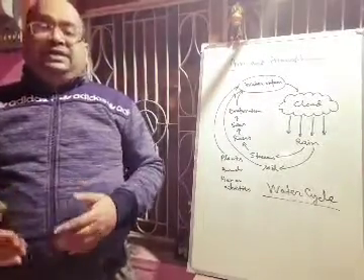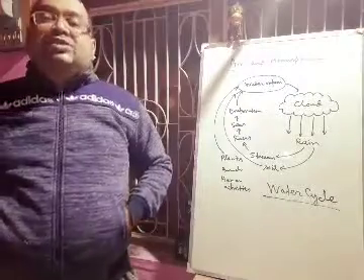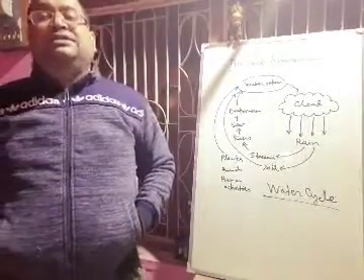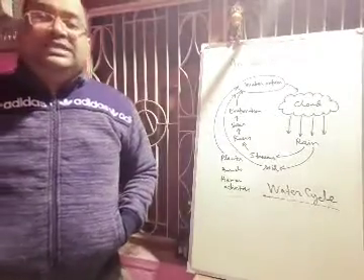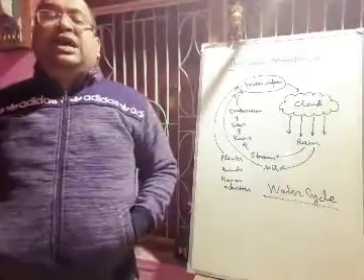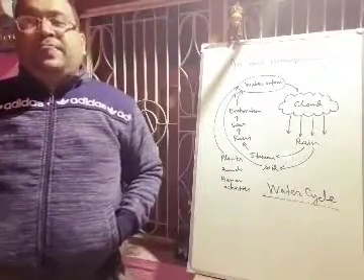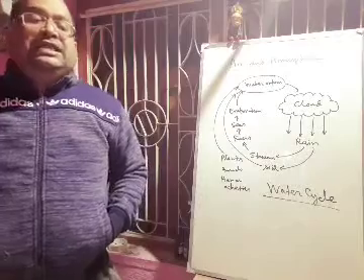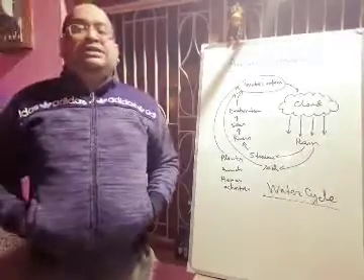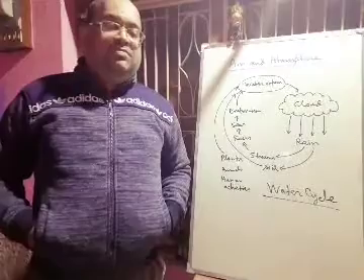Next is dust particles. These are solid minute soil particles present in the air, and water vapor condenses around these dust particles and forms clouds. Excess dust particles in the air cause air pollution. Now this is the situation of Delhi.